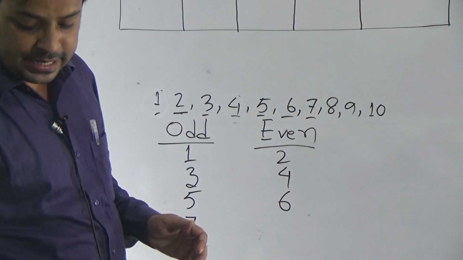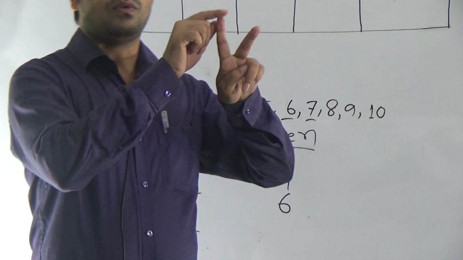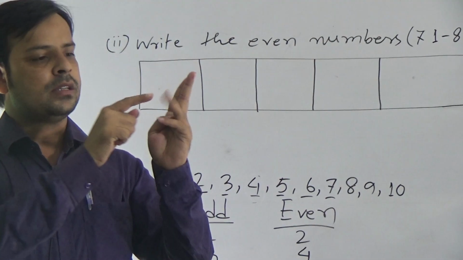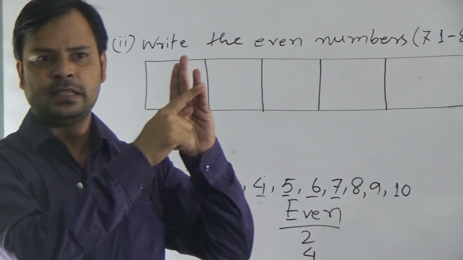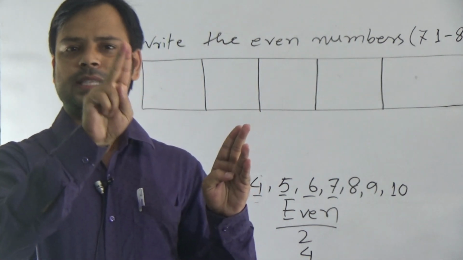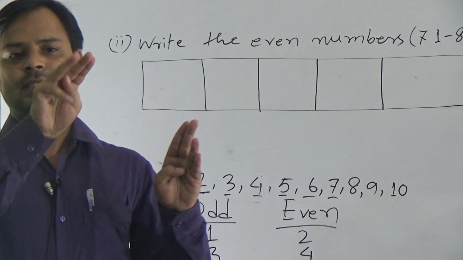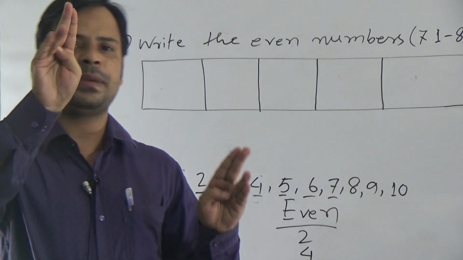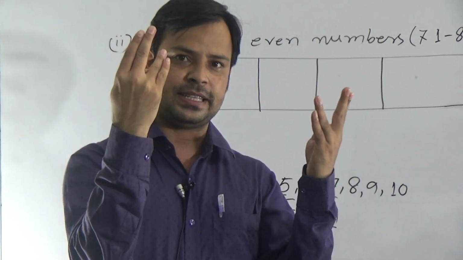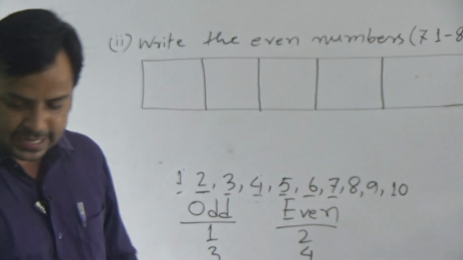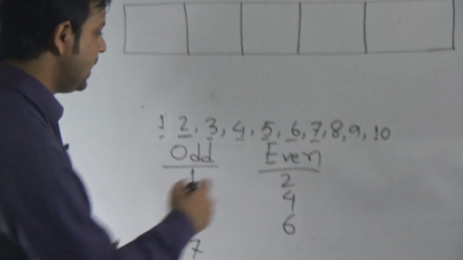Now if I say 8, so we can say 1, 2 means one pair. 3, 4 means another pair. 5, 6 another pair. 7 and 8, this 2 means another pair. So we can say 4 pairs here. So we can express 8 as a pair. So 8 is even.